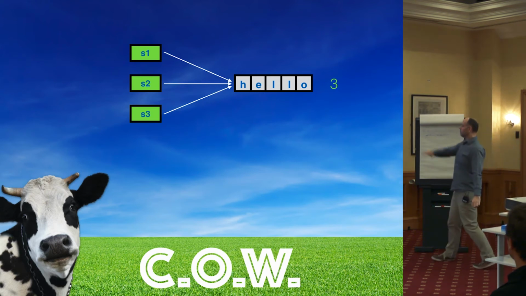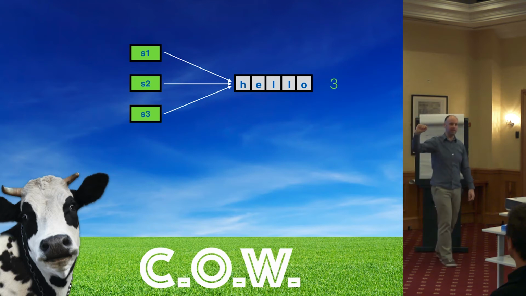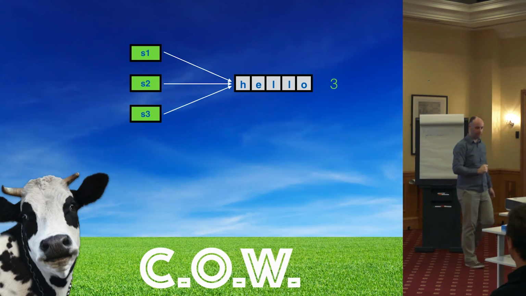So here's what we want. We want our copies of our strings to share the same underlying representation. So we've got a pointer to some buffer that contains the characters, and then a reference count. So we've got 3 strings here, pointing to a buffer, reference count of 3. That's simple, that's nice, that's what we want.